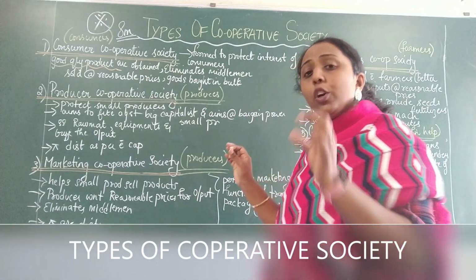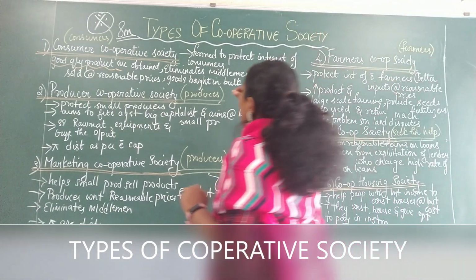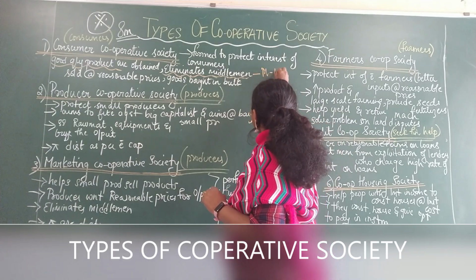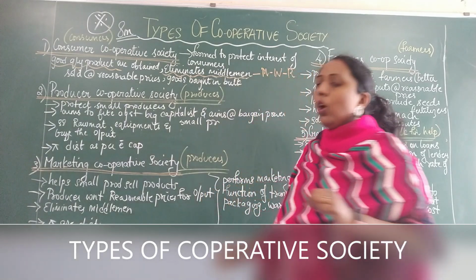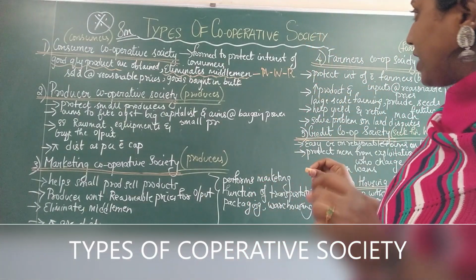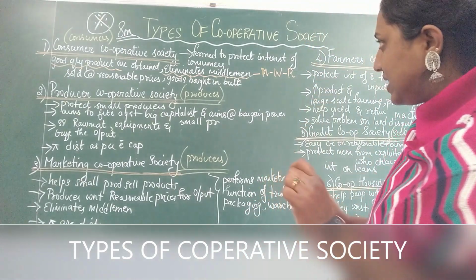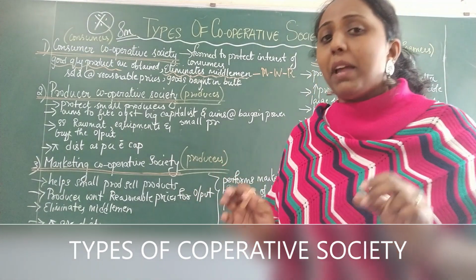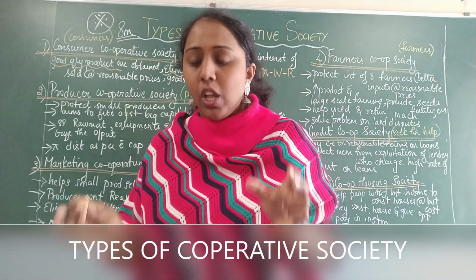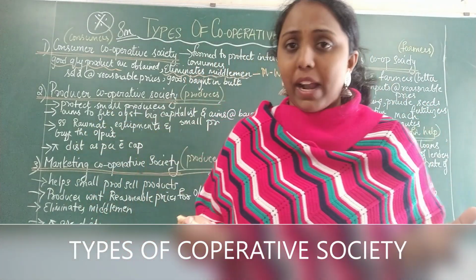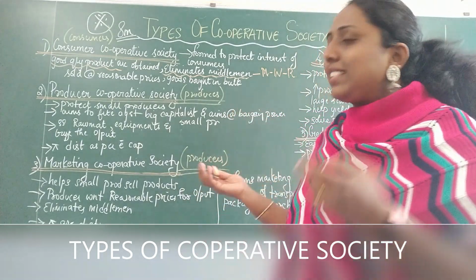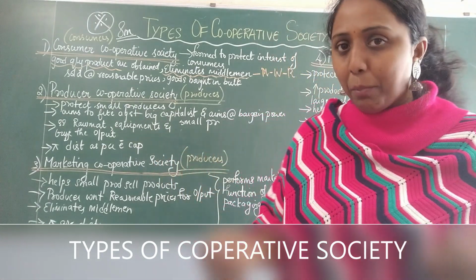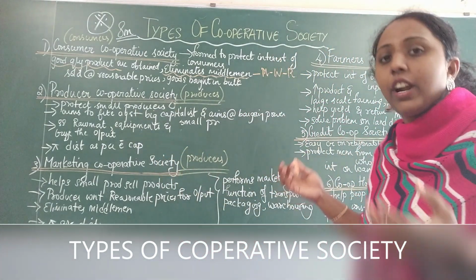So they sell good quality products and they eliminate middlemen. Who are your middlemen? It refers to manufacturers, wholesalers and retailers. Eliminate means they cut down the middlemen, because middlemen are the ones who end up selling the product for more price. If the real cost of the product is, let's say, 20 rupees, these middlemen end up selling the product for 30 or 40 rupees. The people getting affected here are consumers.